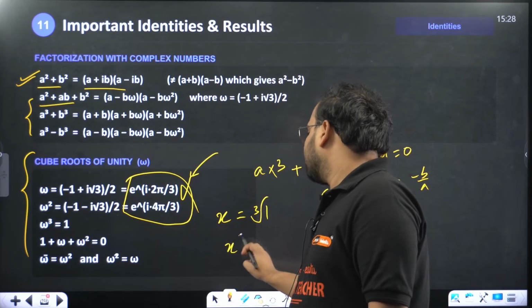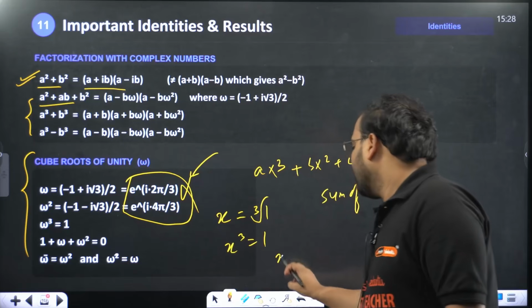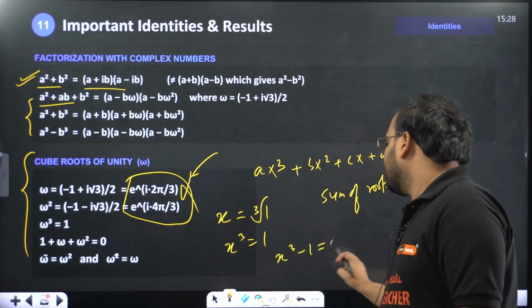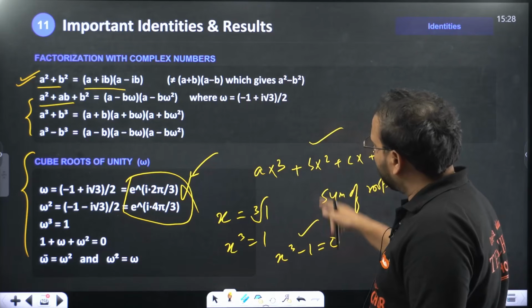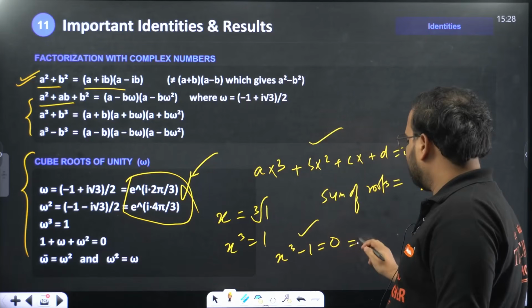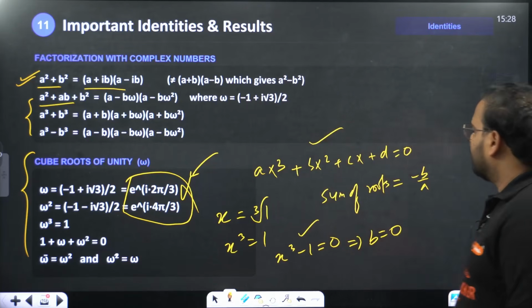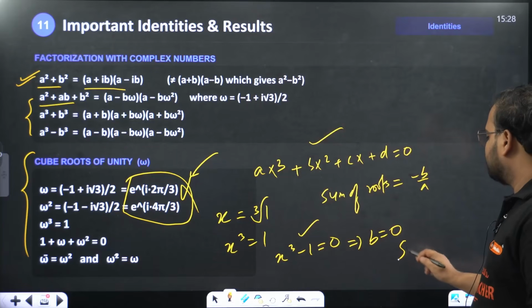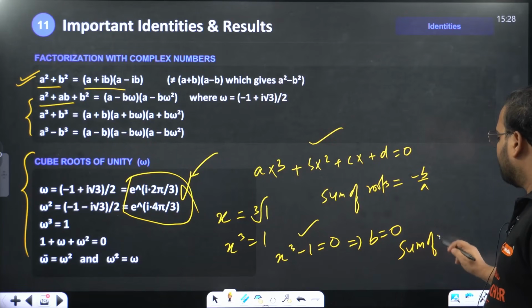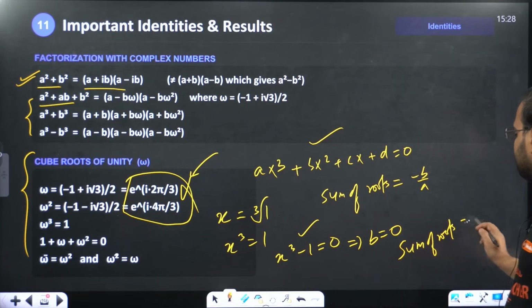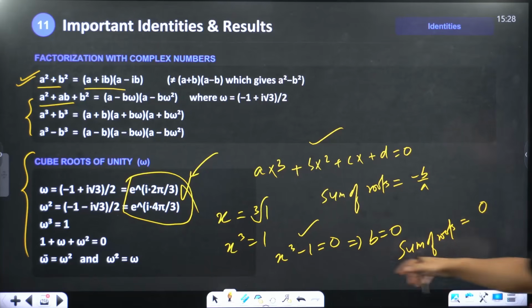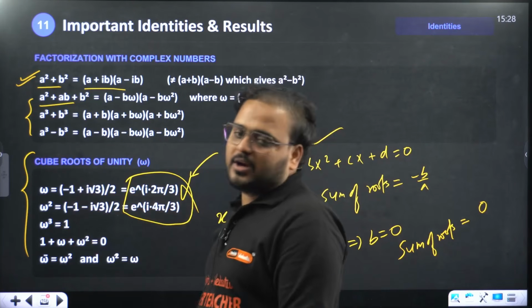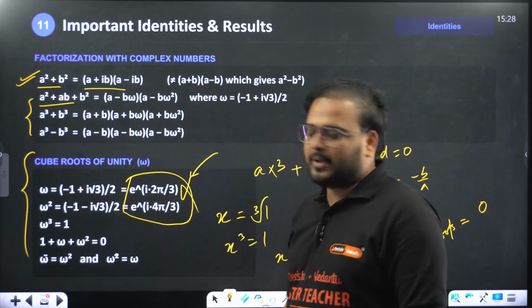If you check the equation for the cube root of unity, means x equals cube root of 1. Take cube, it becomes x cube equals 1. From here you get x cube minus 1 equal to 0. Now compare these two. What is the b value? You get b value is 0. Sum of roots is minus b by a, which is 0 by 1. That's 0 only. And if the roots are 1, omega and omega square.